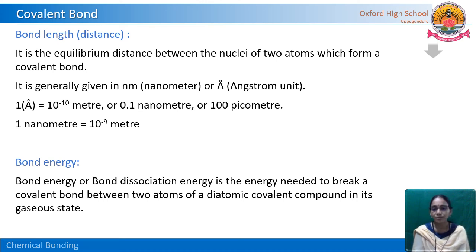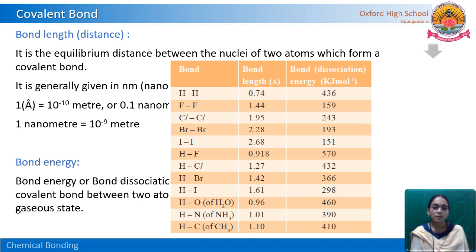See here, this tabular form. Here all these are bonds, that means hydrogen and fluorine. In hydrogen molecule, the bond length between hydrogen and hydrogen is 0.74 angstrom units. Similarly, bond dissociation energy is 436 kilojoules mole to the power of minus 1. In fluorine molecule, among the two fluorine atoms, what is the bond length? 1.44 angstrom units, and bond energy is 159.